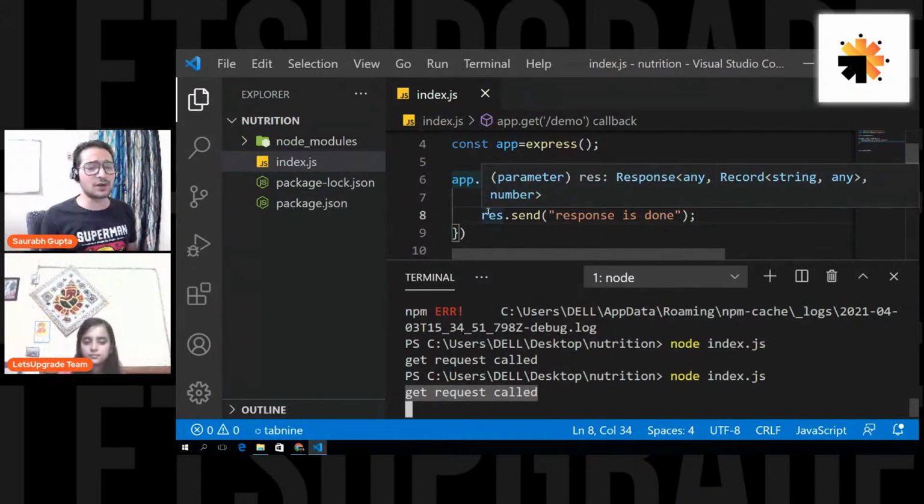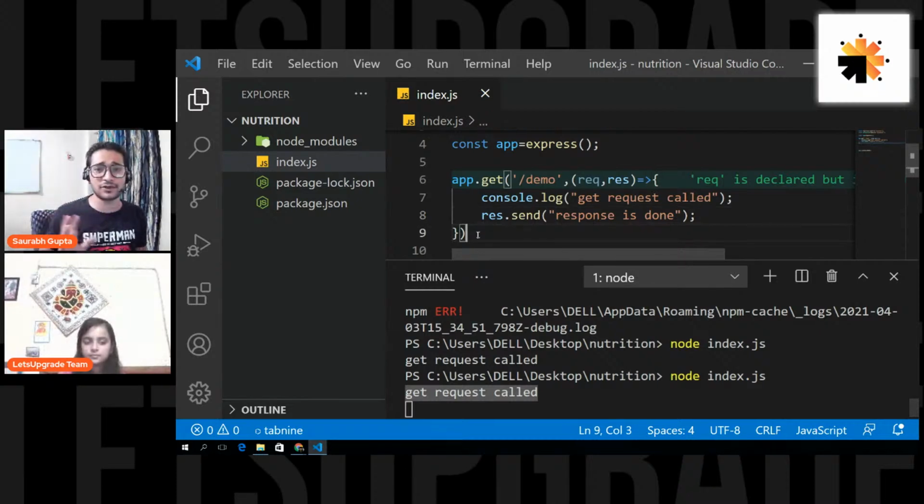Now, this is a very simple calling with the browser, but we are not going to use a browser to call it right now. We're actually going to use our Insomnia tool to call this route. So at least are we cleared with how to set up Express, how to create a server, how to give a port number to the server, and then how to create a very simple route and call it? Okay, is that clear, everyone?